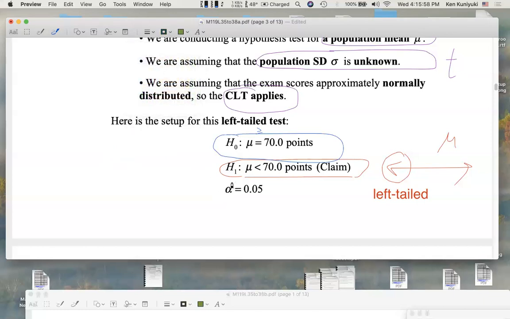Alpha, the significance level, is 0.05. So it's not as lenient as a 1% judge. It's more lenient than a 10% judge. All right. In terms of rejecting the null, remember, here's alpha. We reject the null if the p-value is less than alpha. All right. So the lower alpha is, the harder it is to reject the null. And we give David more of a pass. Here, kind of in the middle, standard.